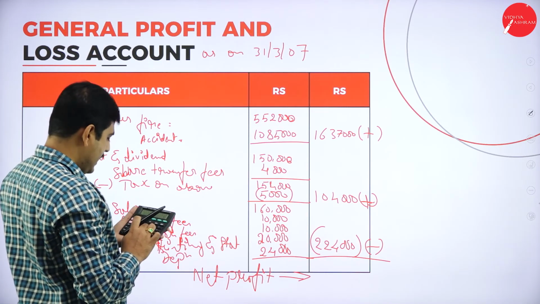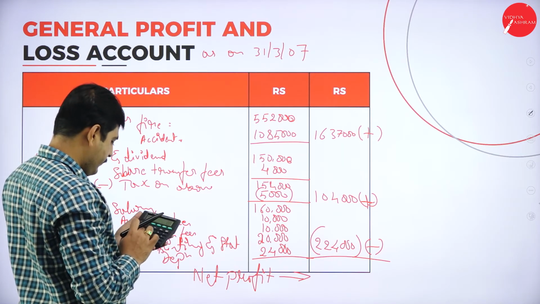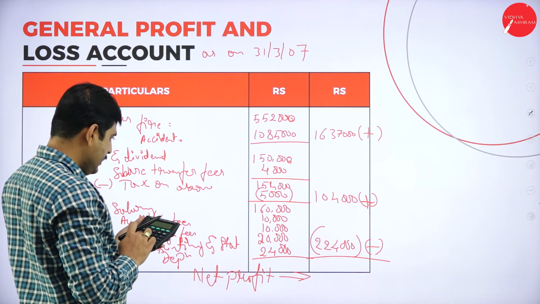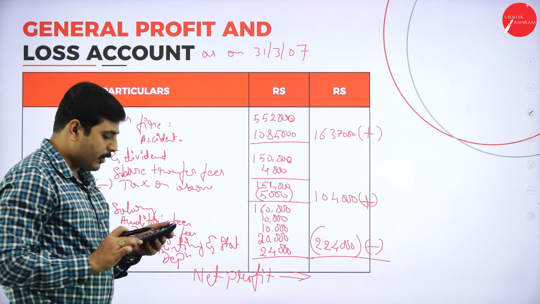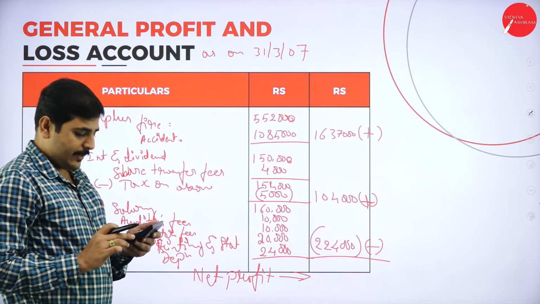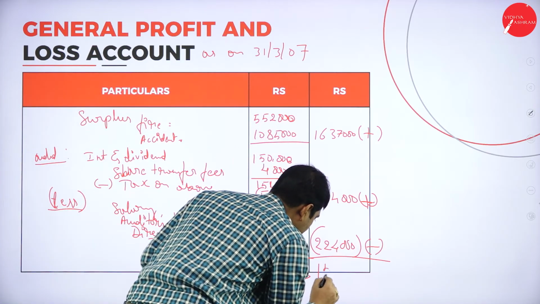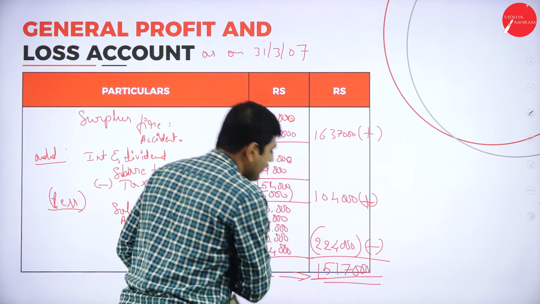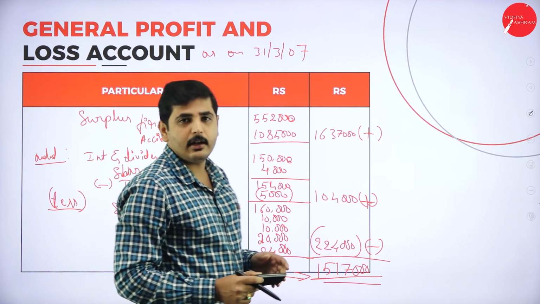So 16,37,000 plus 1,04,000, 17,41,000 minus 2,24,000. So we get the net profit 15,17,000. So 15,17,000 is the net profit we got. This is how we have to do the profit and loss account.